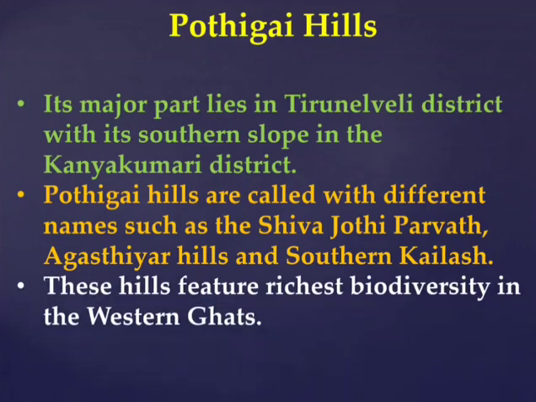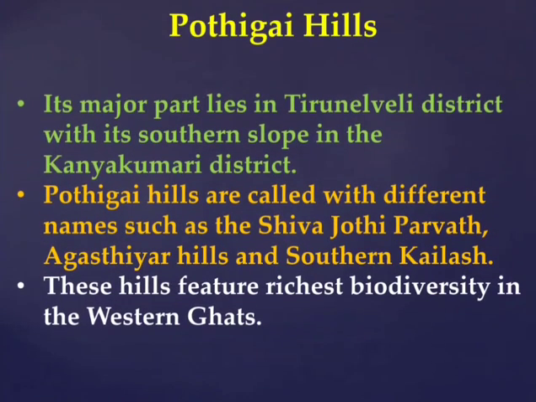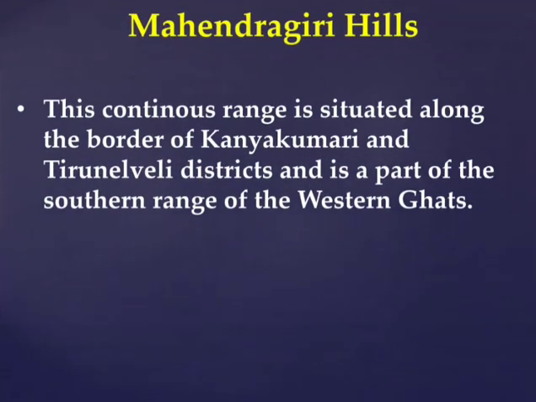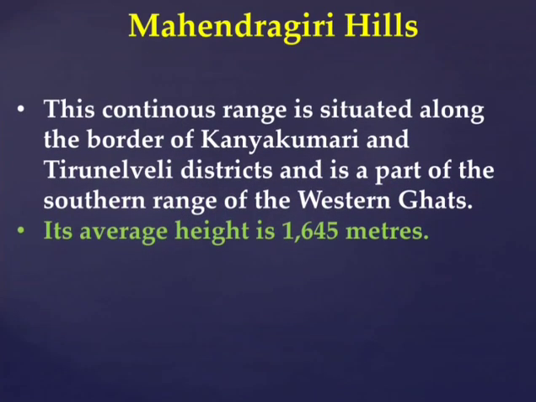These hills feature the richest biodiversity in the Western Ghats. This area is known for evergreen forest, fully covered with trees, waterfalls and ancient temples. Kalakad Mundanthurai Tiger Reserve is located in these Podigai Hills.